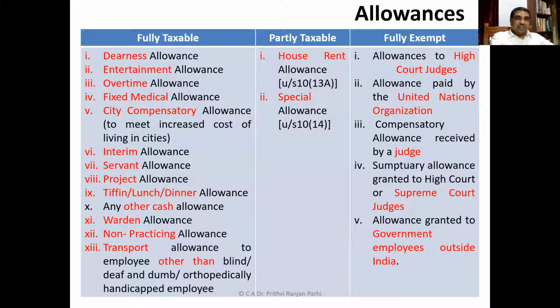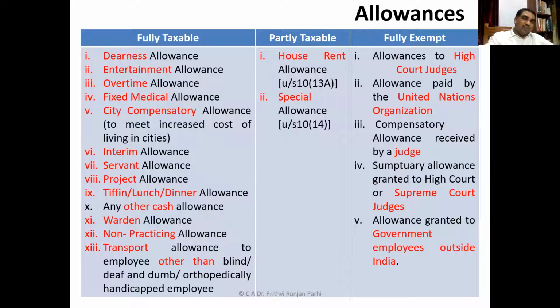Is it not? So if these allowances are paid to an employee, they will be fully taxable. You see, 13 allowances are listed here. And we have also understood how house rent allowance will be dealt with, that means how much will be taxable and how much will be exempt. In that context, we have also learned how to use the calculator provided on the Income Tax Department's website. I hope all of you are comfortable in using that calculator. Yes, sir. Is it not?